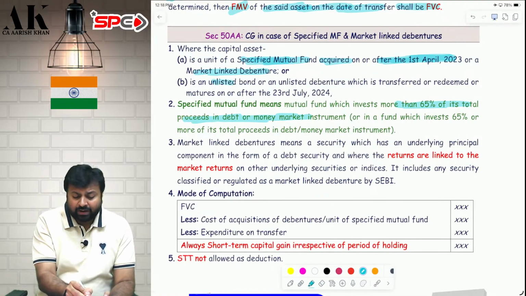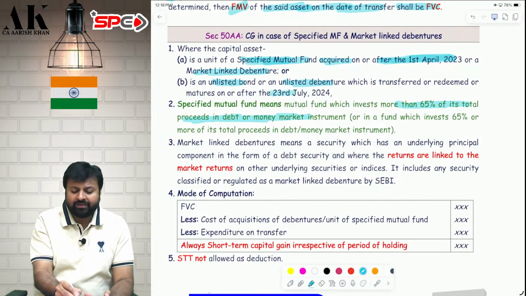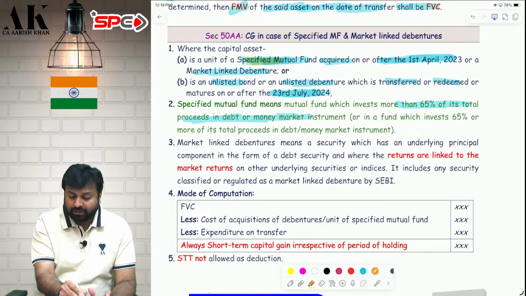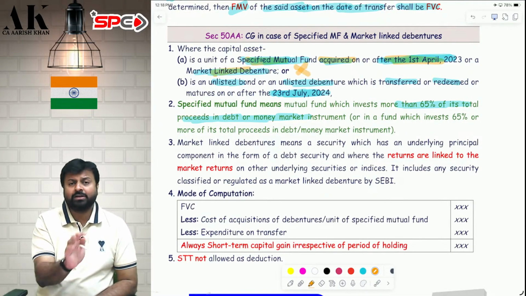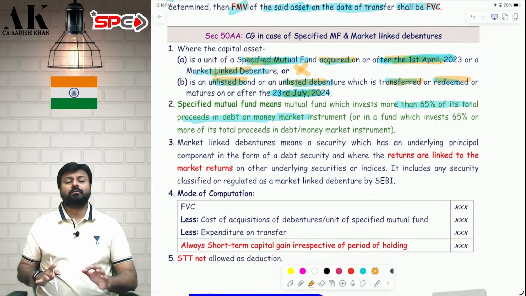Third, unlisted bond, unlisted debenture. For them also the date is relevant if it is transferred or matured or redeemed on or after 23rd July. So be very careful. For mutual fund, you have to check when it is acquired. For market linked debenture, don't check anything. For unlisted debenture and unlisted bond, check if it is transferred on or after 23rd July.